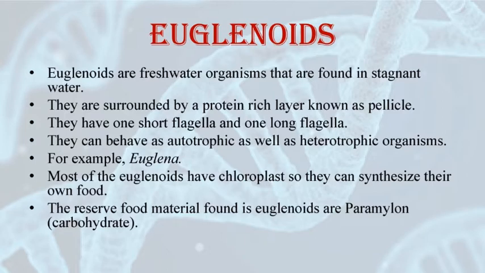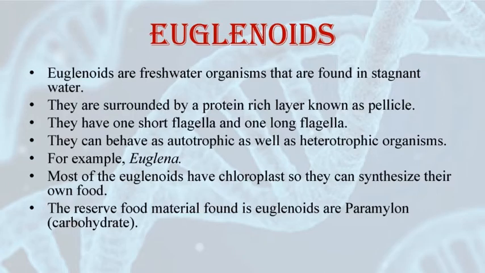And because of the pellicle, their body becomes flexible. These organisms also have two flagella. One is a long flagellum and the other is a short one. Now these organisms are photosynthetic because they have pigments which are similar to higher plants. They can carry out photosynthesis in the presence of sunlight.